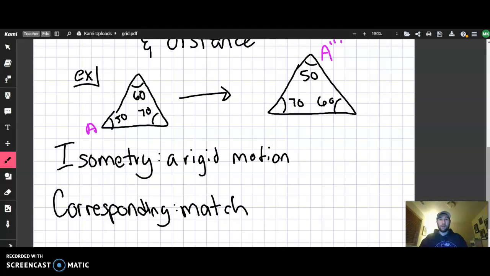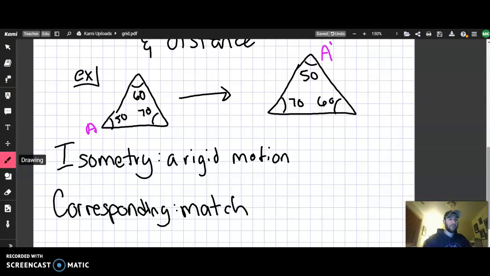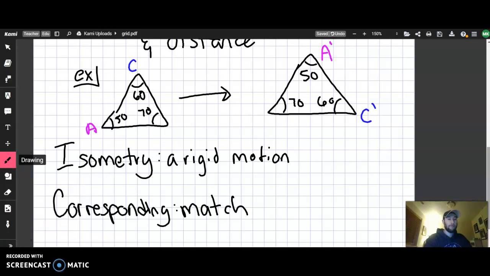And so here, in this example, I've only done one transformation, so A goes to A prime. And that's going to be true for the other angles as well. So if I wanted to spell cat, our 60 degrees would be C. It would match up to the 60 degrees in our transformed shape. So that would be C prime. And then our 70 degrees is going to be T. And so the new 70 degrees is going to be T prime. So C corresponds with C prime, A corresponds with A prime, and T corresponds with T prime.